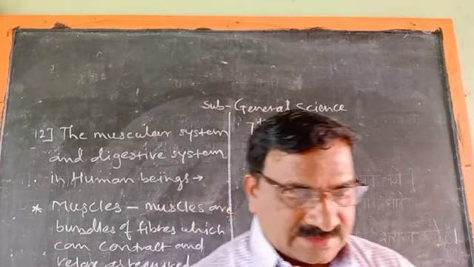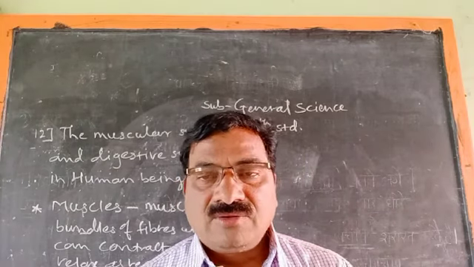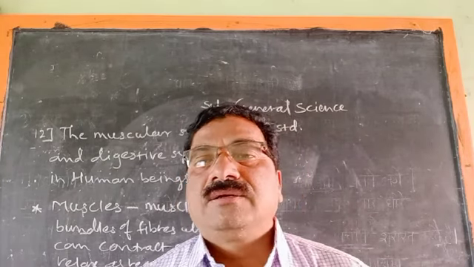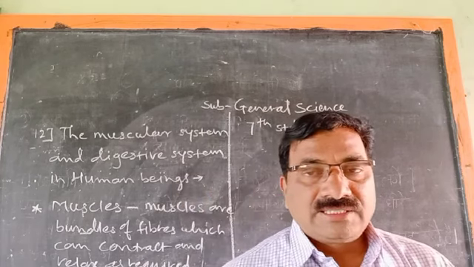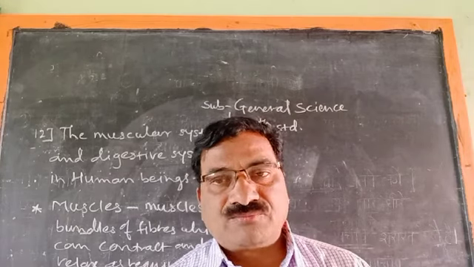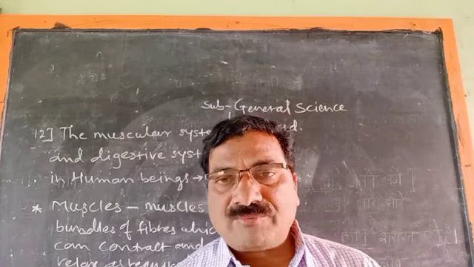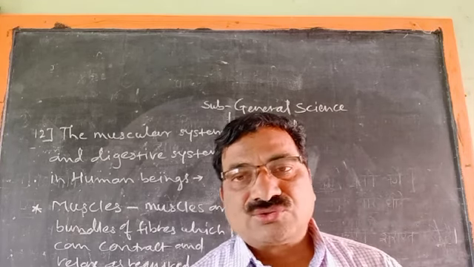Muscles are firmly attached to the bones by means of tendons. Tendons are more compact muscles, and with their help these muscles are joined to the bones.